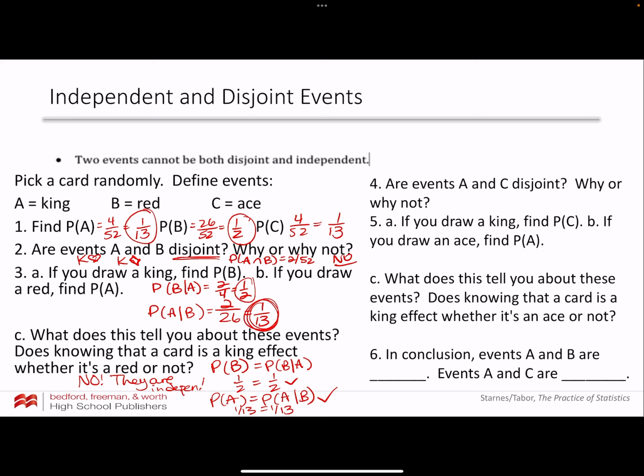So actually, I'm going to jump over here to number 6. In conclusion, A and B are independent and not disjoint.